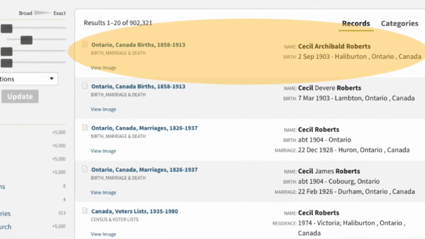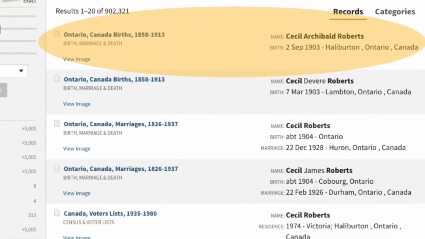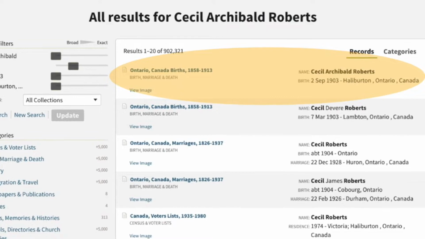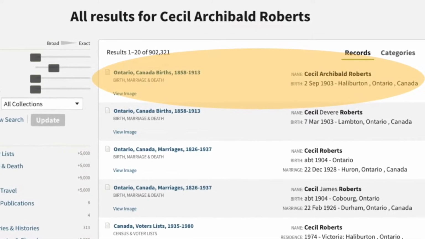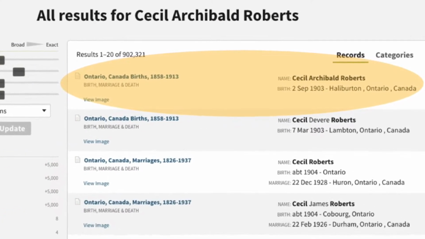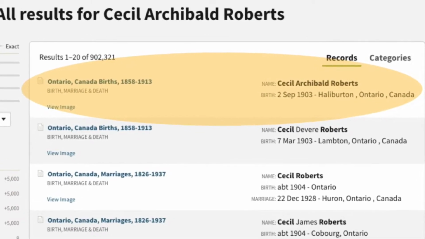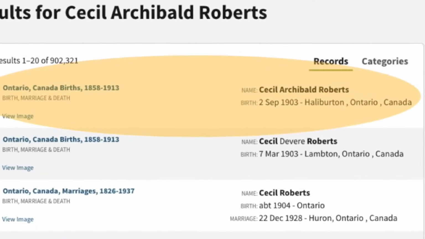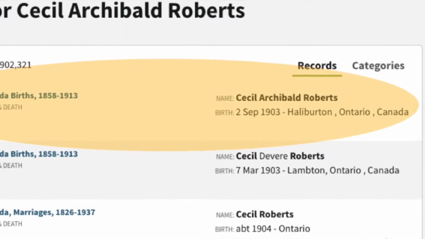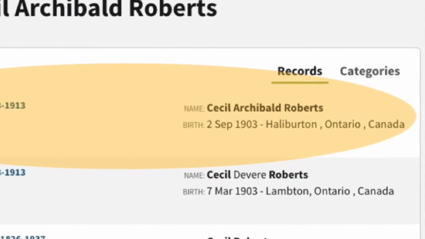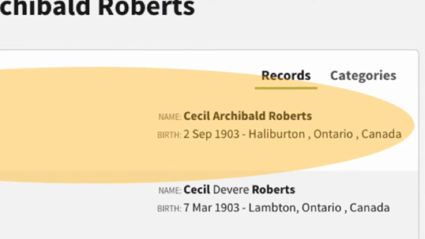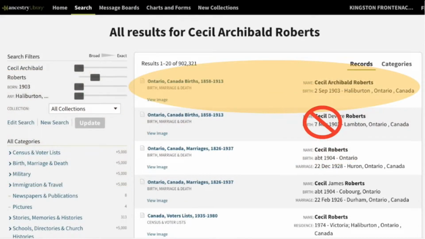Look how many people named Cecil Roberts were in Ontario around that same time frame. And these are just the first few results in a long list. How can I figure out which of these apply to my grandfather? In this case, I happen to know that his birthday was September 2nd and that he was born in Haliburton, so I can eliminate a couple of these possibilities from my list of results.